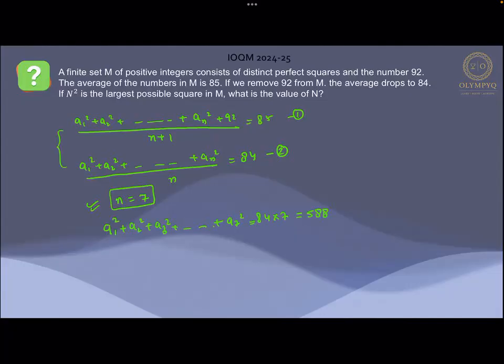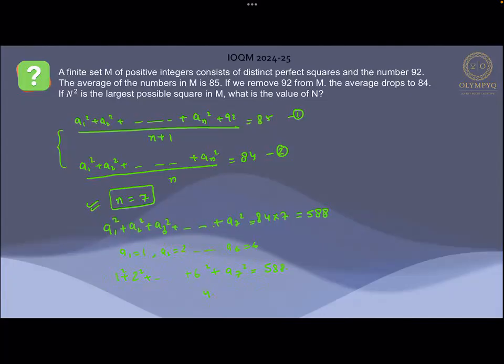Now if I'm going to take the values, a1 as 1, a2 as 2, and so on, and a6 as 6, then in that case the summation, 1 square plus 2 square plus 3 square, and so on till 6 square, plus a7 square, is going to be equal to 588.